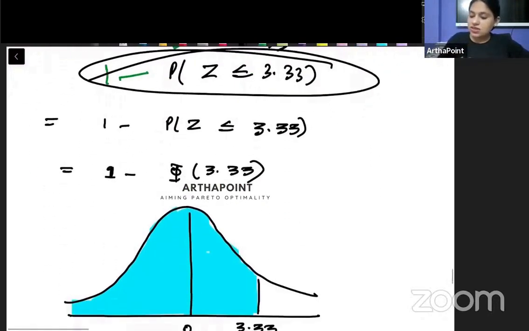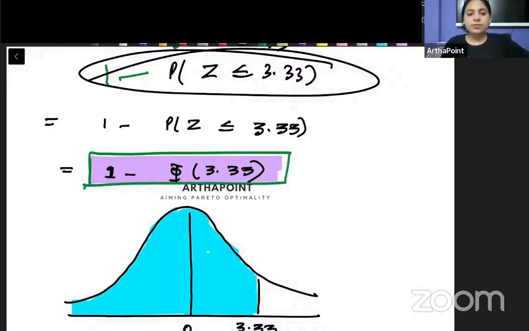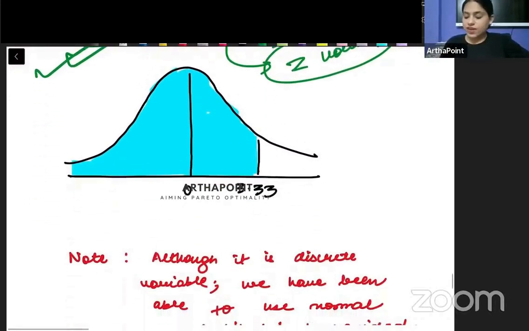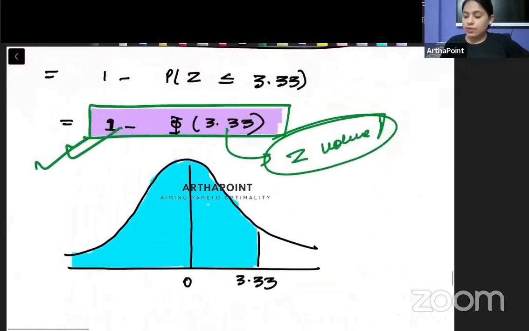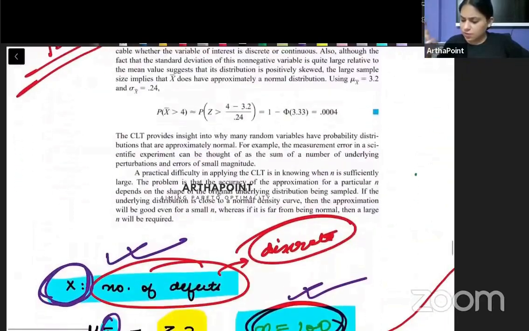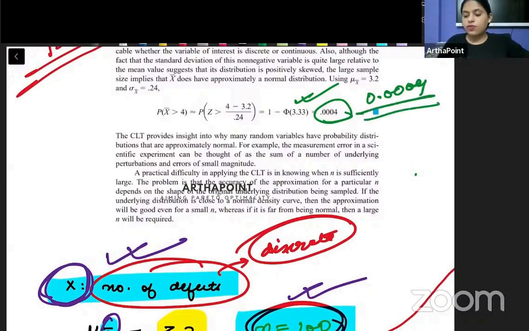Right? So this is nothing but 1 minus cumulative distribution of 3.33. This is going to be this. Again, this value you can find from the Z table. Going to the Z table, you can easily find this value. So once you find this value, you will be able to go ahead and get the answer for this one. I think the answer came out to be 0.0004.